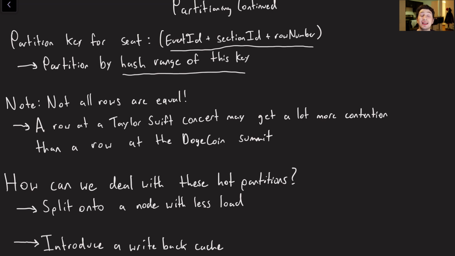By using consistent hashing, we can ensure that not only are there similar numbers on every single node, but that if a node were to go down or a node were to be added to the cluster, we would ideally have minimal rebalancing. So again, not all rows are going to be equal.